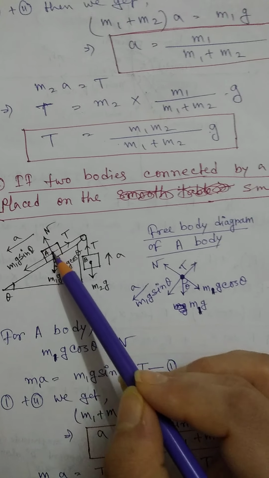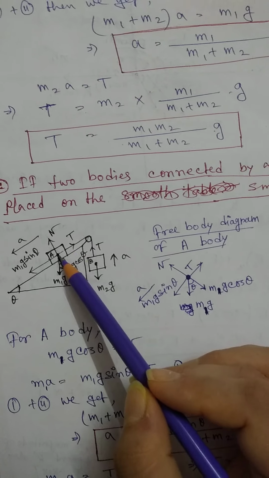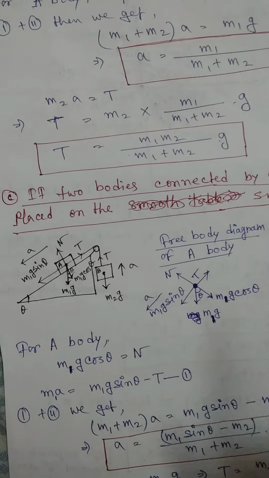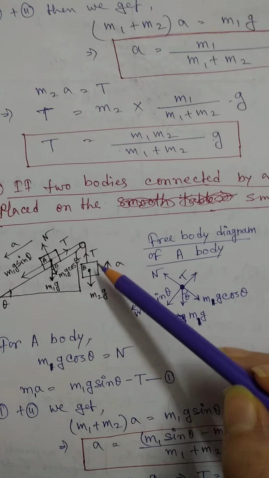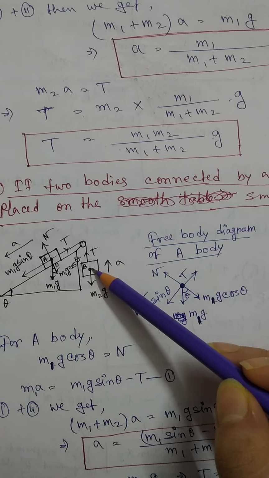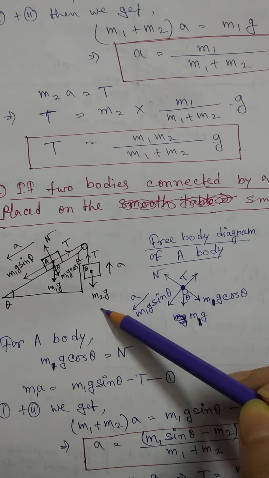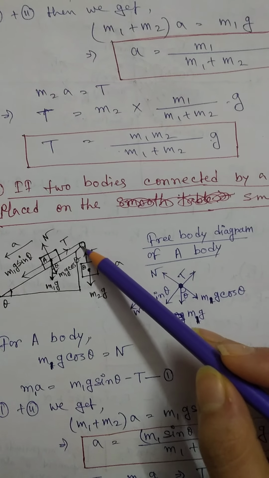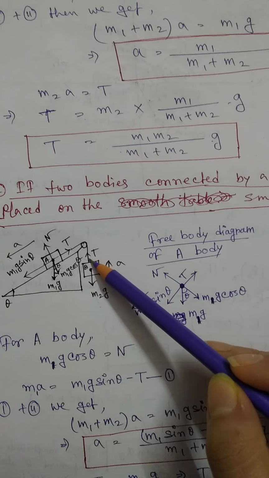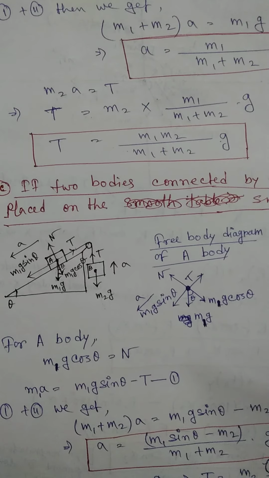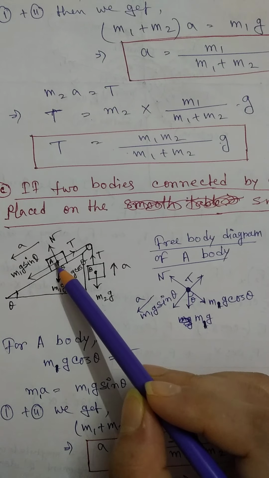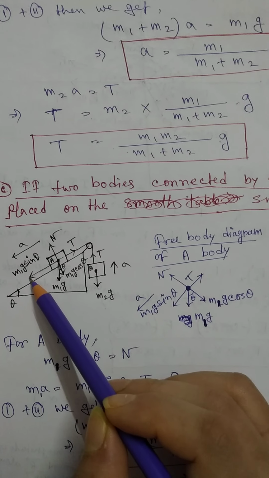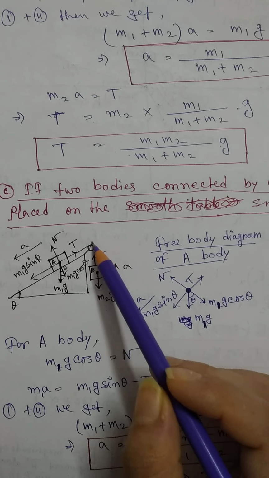So this is the direction of normal reaction, and along this side, due to this string, tension force arises here. For this body, just look at here, this body experiences gravitational force along this direction, that means downward direction, which is m2g, and along this direction tension T. Here I am assuming that this body is heavier than this one, that means this body moves along this side. That means this body is lifted along this side.